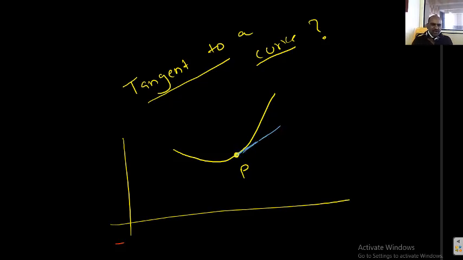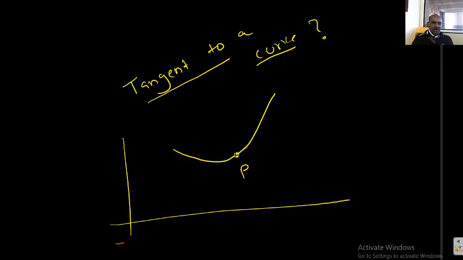Actually, we need to draw a line so that the common point of the line and curve should be a single point. Once again, listen, students, we want to draw a line so that the common point of the line and curve is a single point. Then only I can say that the line is tangent to the curve at the particular point. But how can you construct such a line? That is the interesting thing. We have the procedure. Listen, students, how to draw a tangent to the curve at a particular point.